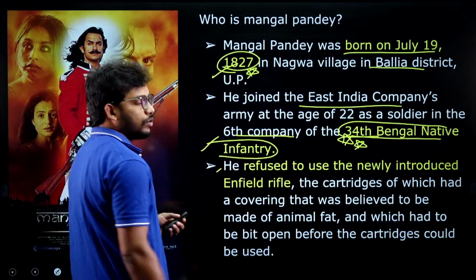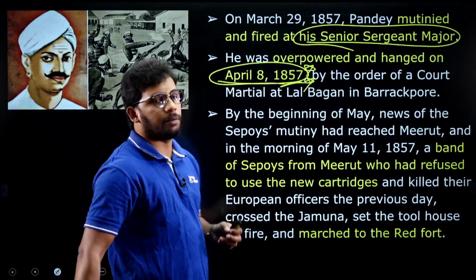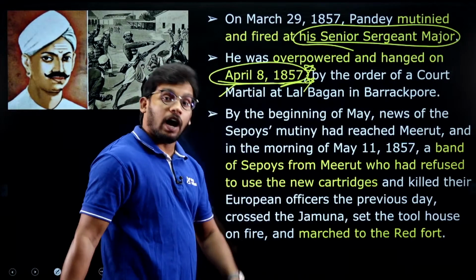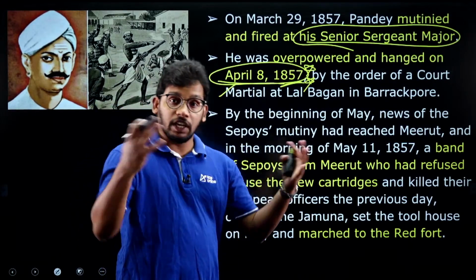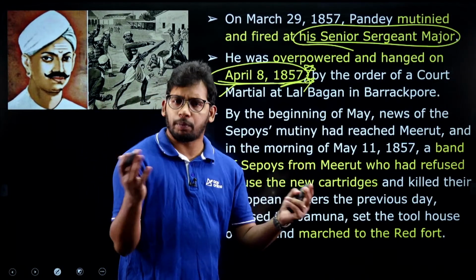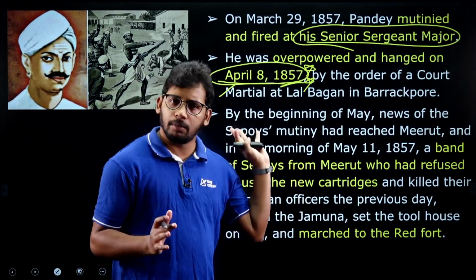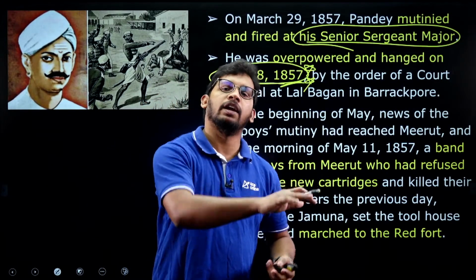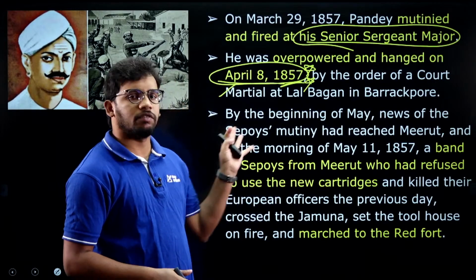So he refused to fire, and then he fired at a sergeant major. He killed him, and finally he was hanged to death. After that, the mutiny increased more. After his death only, the Sepoy mutiny of 1857 was propelled. Most of the people from Awadh moved in a group, and they went to Delhi, and finally they attacked most of the British officers.